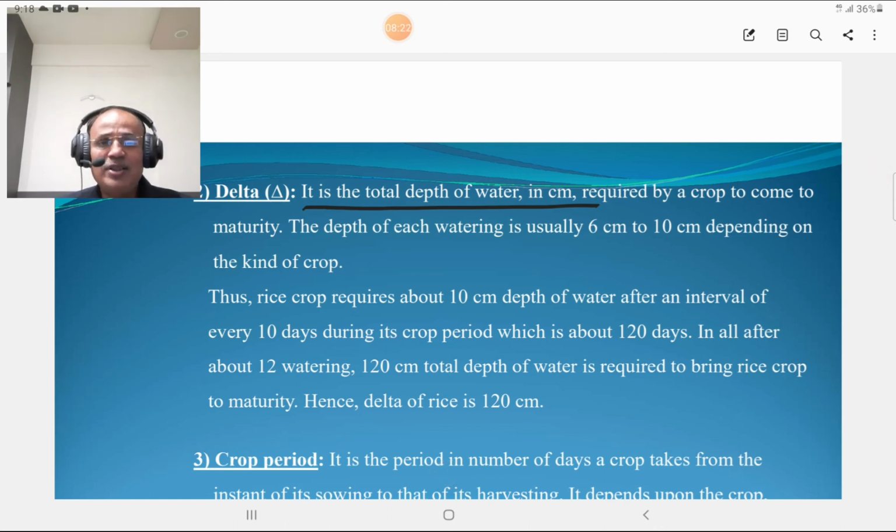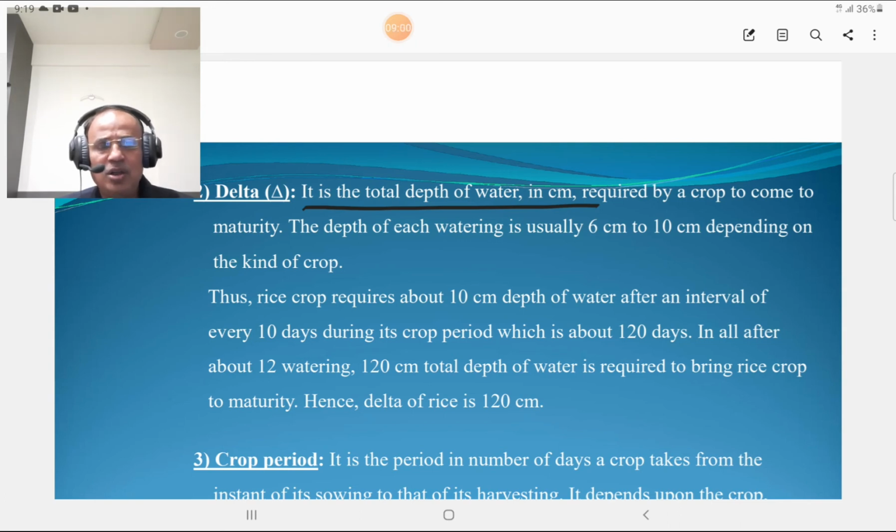Then the second important term is delta. What is delta? It is the total depth of water in centimeter, you must remember, required by a crop to come to maturity. The depth of each watering is usually 6 centimeter to 10 centimeter depending upon the type of crop. Thus, rice crop requires 10 centimeter depth of water after an interval of every 10 days during its crop period, which is about 120 days.